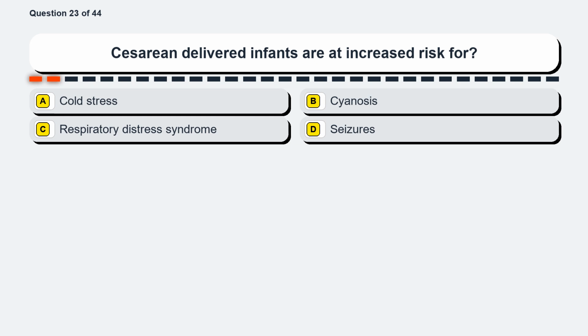Question 23. Cesarean delivered infants are at increased risk for Option A, cold stress. Option B, cyanosis. Option C, respiratory distress syndrome. Option D, seizures.